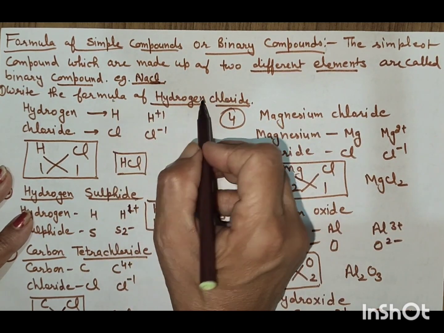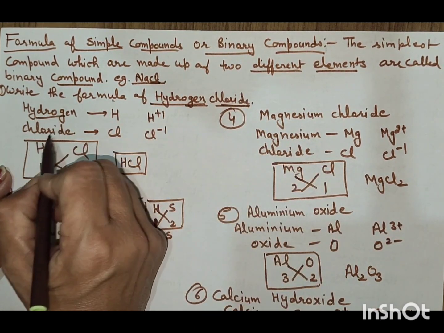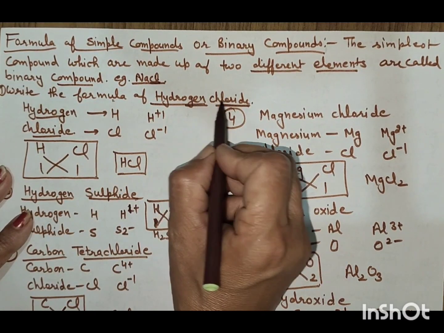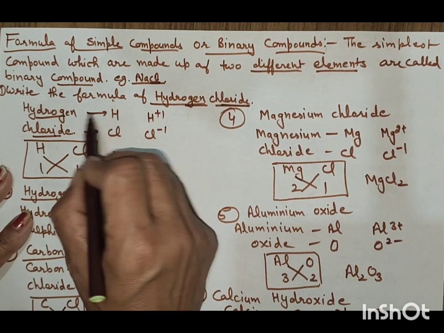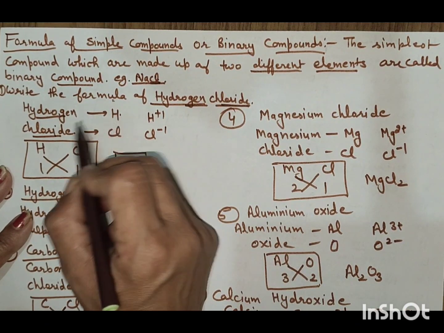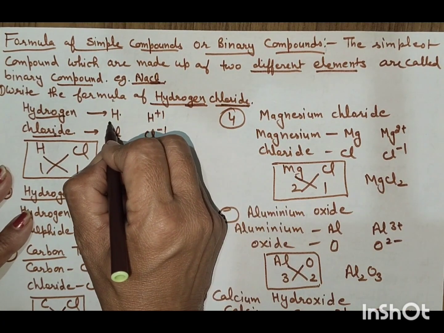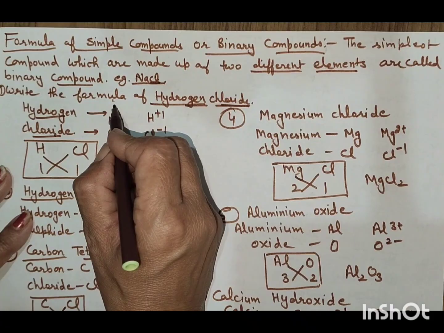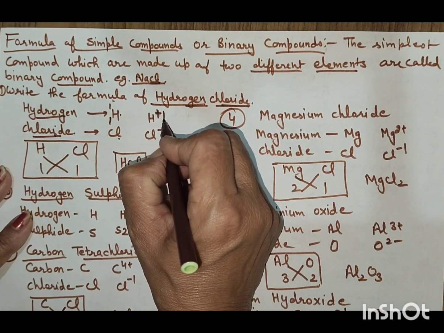Now write down the formula of hydrogen chloride. Write down hydrogen and chloride first, separately. Now write down the symbols first. The hydrogen symbol is H and the chlorine symbol is Cl. Hydrogen's atomic number is 1 and its mass number is 1, so its valency is 1.